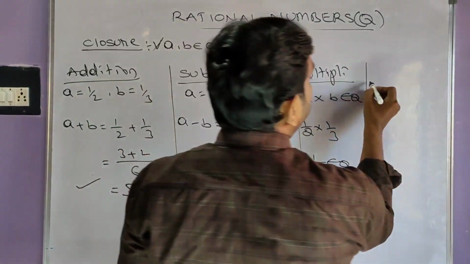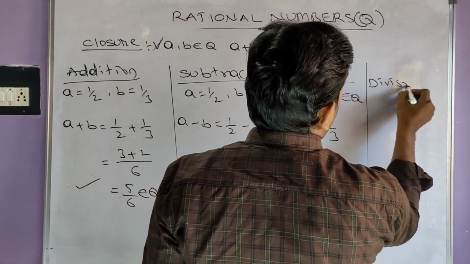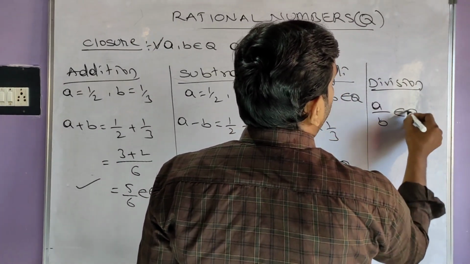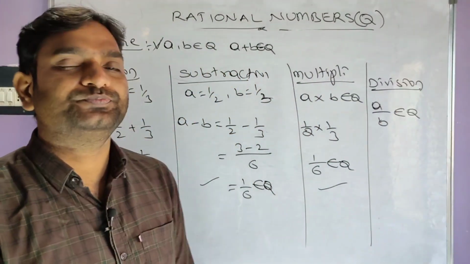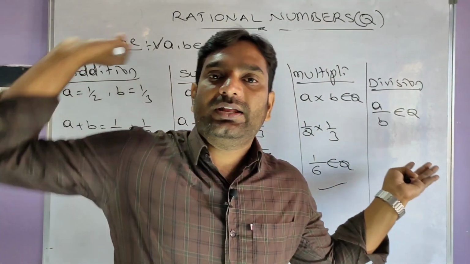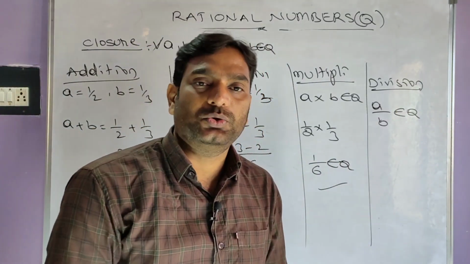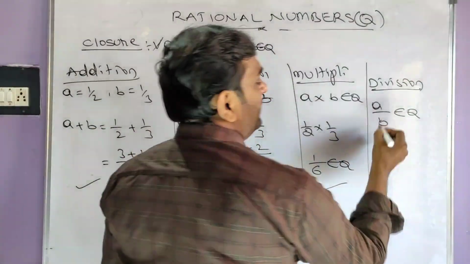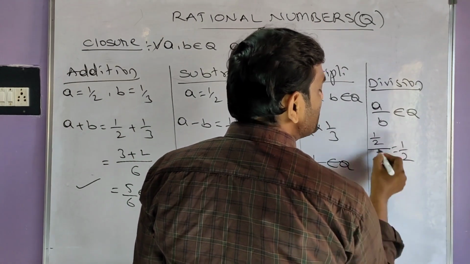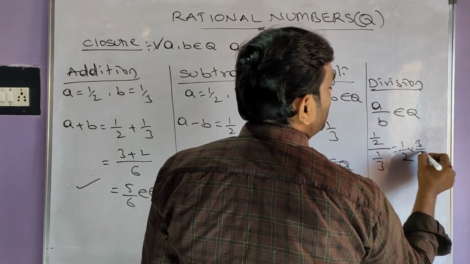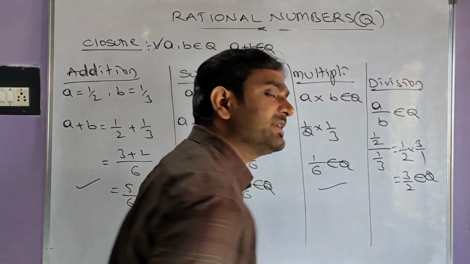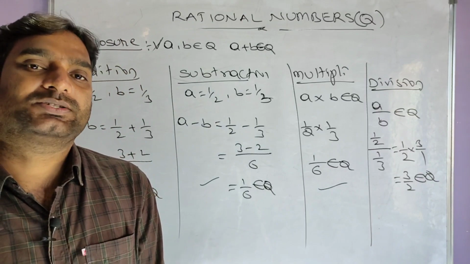Now coming to division. What is division? We have to prove a by b belongs to Q. If a by b belongs to Q, it's closure under rational numbers. If not, no. Let's try. A is 1 by 2, b is 1 by 3. 1 by 2 divided by 1 by 3, the fraction becomes reciprocal 3 by 1. We got 3 by 2. Does 3 by 2 belong to rational numbers? Yes, 3 by 2 belongs to rational numbers.